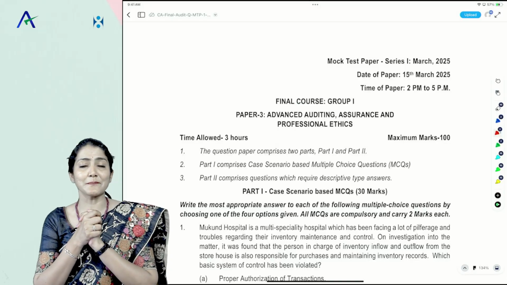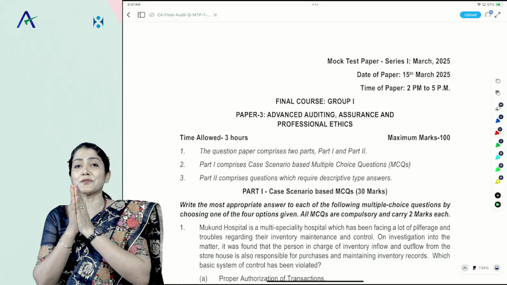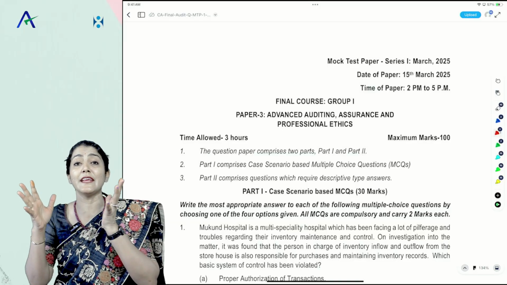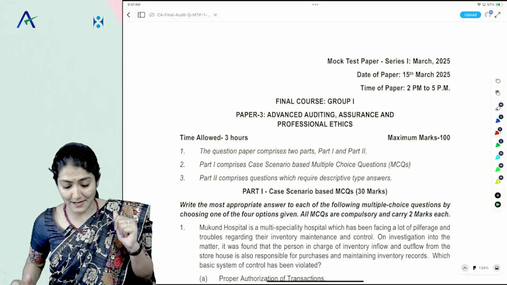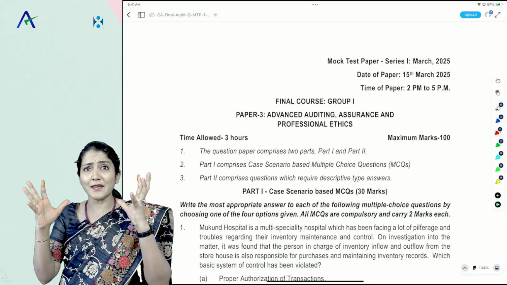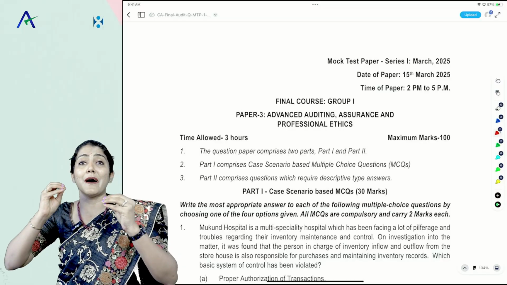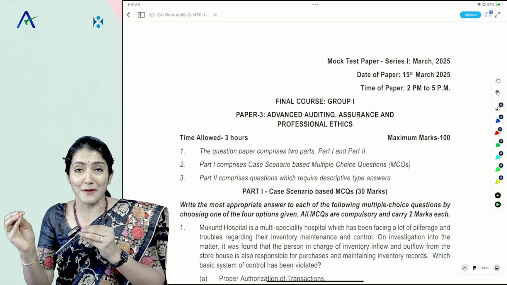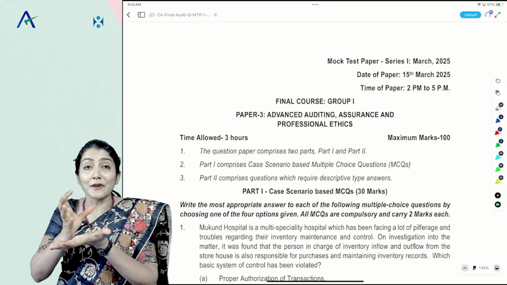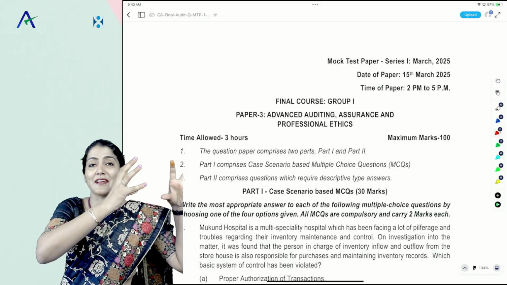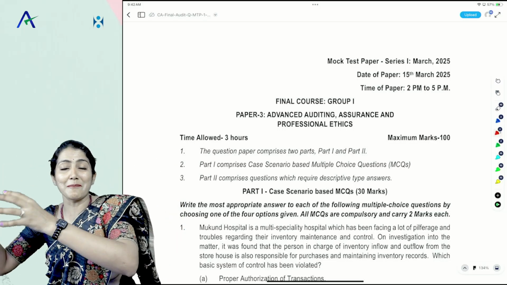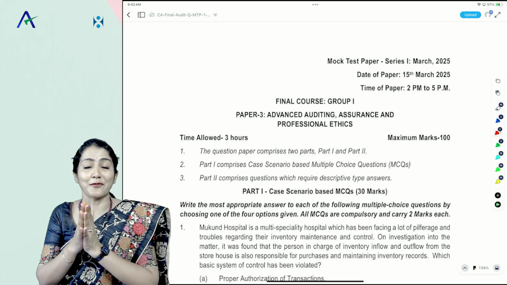Right, so in this particular video, we are going to discuss the MCQs in the MTP 1 May 25 for the CA Final Audit exams. MCQ is a very important part of your scoring in the audit paper, so you count a lot upon the MCQ that out of the 30 marks, in the MCQ, I will get so much of the mark and the remaining marks I need to get from the theory part of the paper.